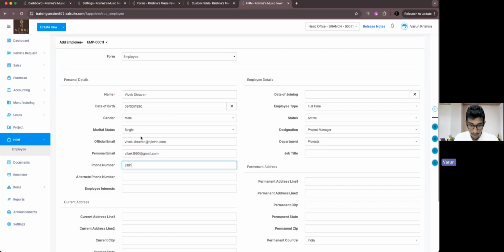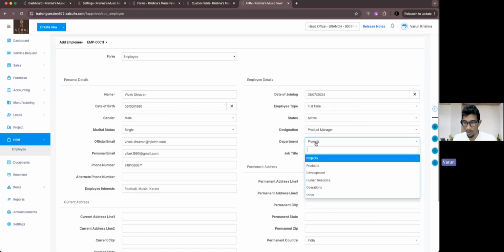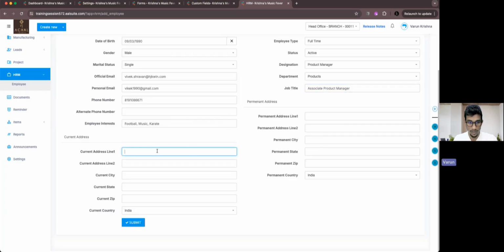And we can also provide a phone number. An alternative phone number is not really necessary. So under employee address, which is a custom field, we have mind, football, then music and karate. Now about the employee details, the date of joining will be July 31st. Full-time employee, active, under the product management designation. The department will be products. Job title will be associate product manager.